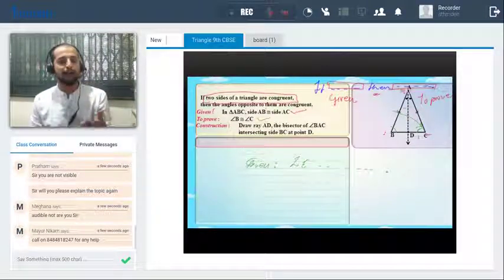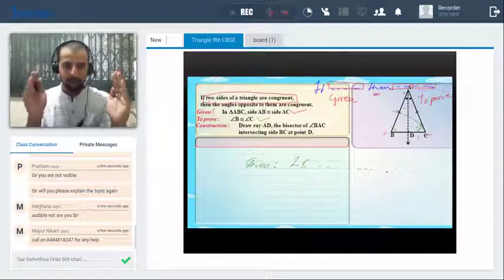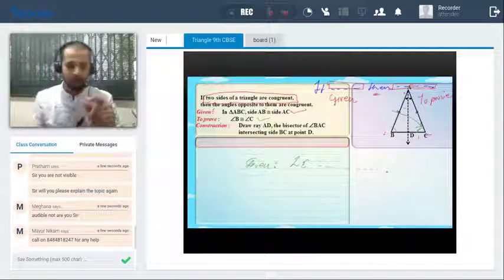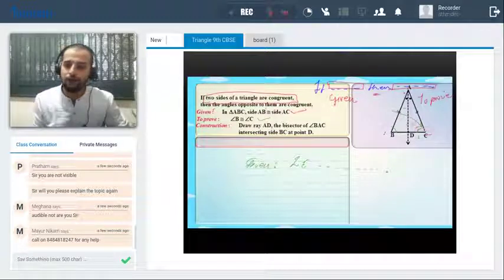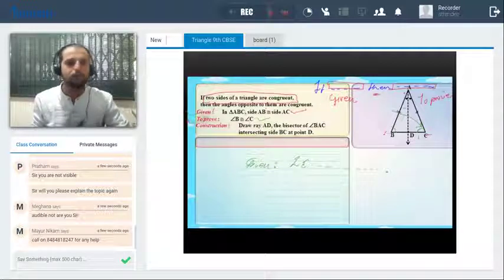Now the to prove part, that is the then part, you can say it is the to prove. So to prove will be that the angles opposite to them are congruent. So angle opposite to them, angle B and angle C. So angle B and angle C are congruent. So we got the given, we got the to prove.